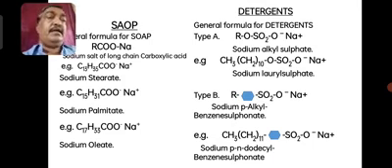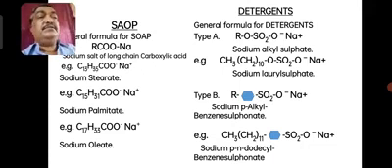Similarly, detergents have R as a long chain hydrocarbon and SO3⁻Na⁺. So here also there is a long chain hydrocarbon part and a sulfonate group. So both soap and detergent will act as surfactant material.